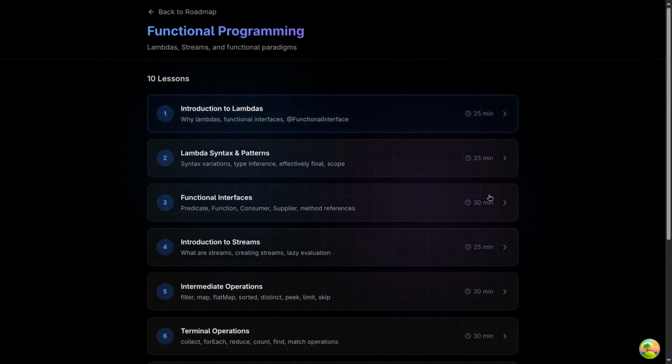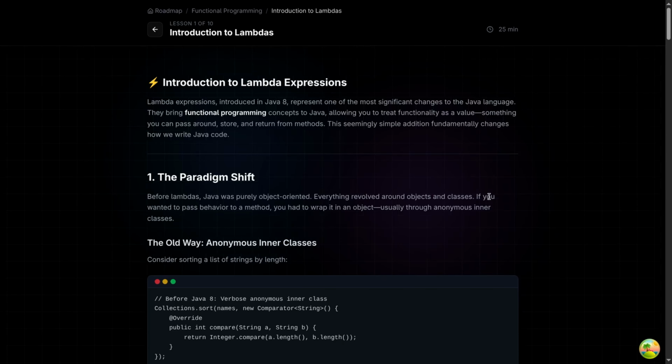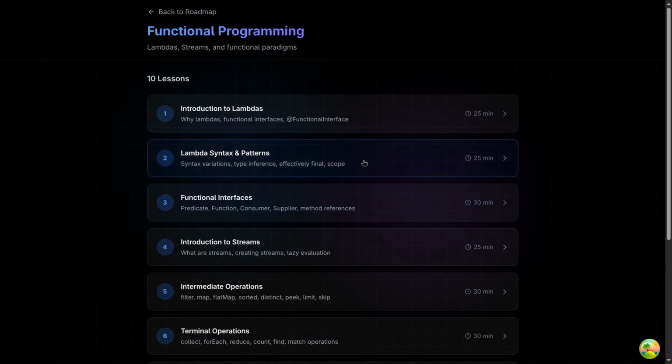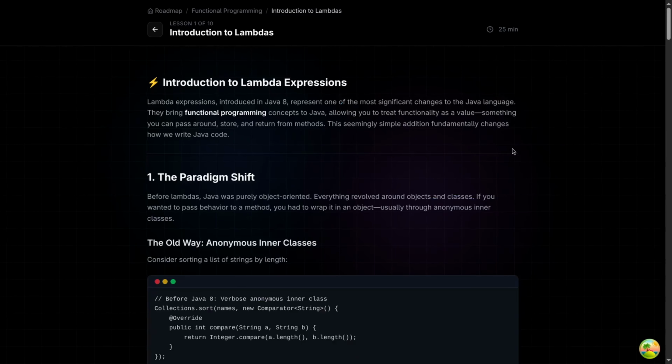In this chapter we will see what actual problems lambdas solve, as we just discussed. Second, we will see what lambdas are at the language level. We will also see functional programming, and functional interfaces, why lambdas need them, and what happens if an interface has two abstract methods. So let's start our first chapter, which is the introduction.